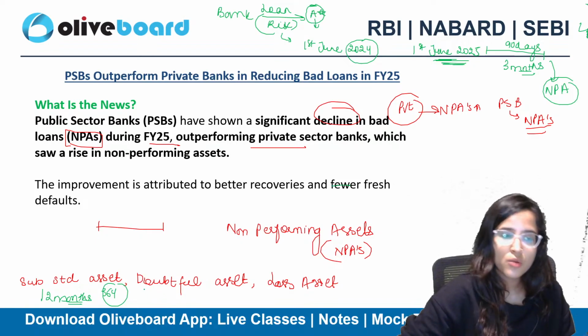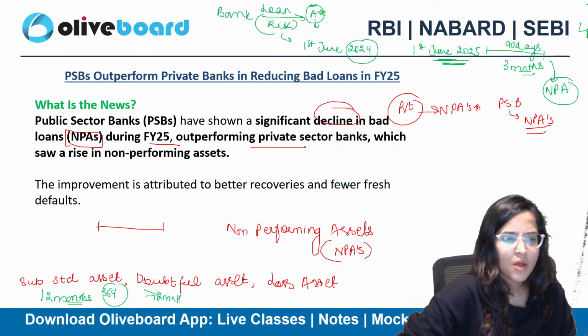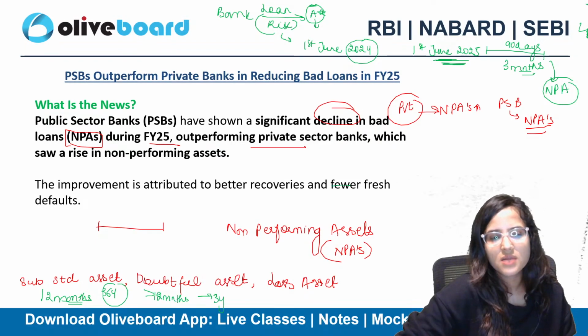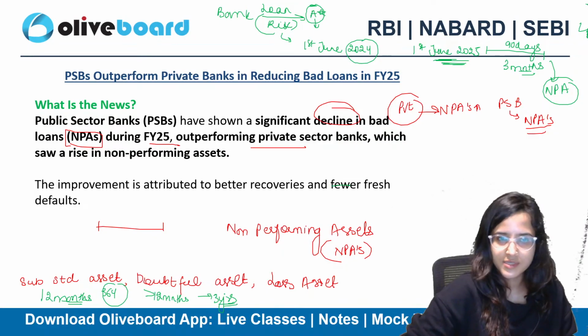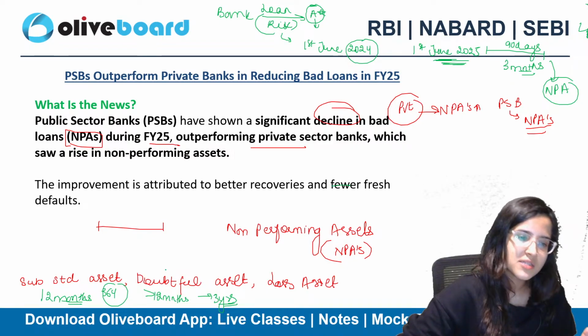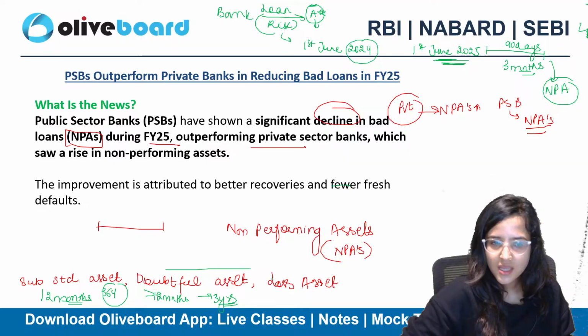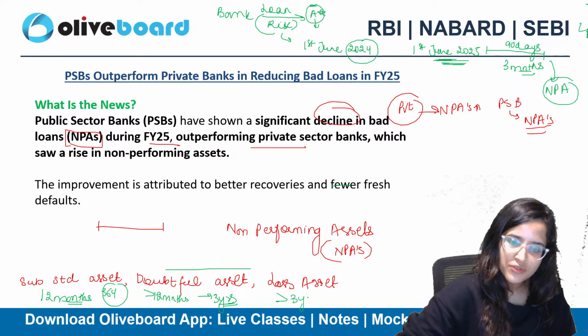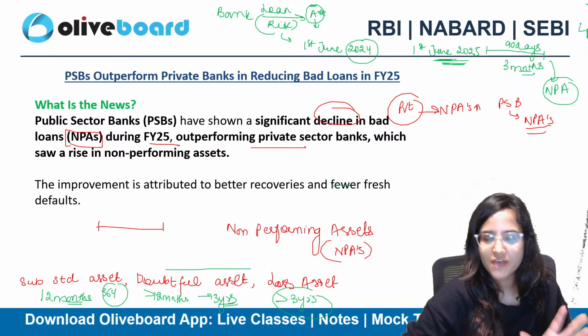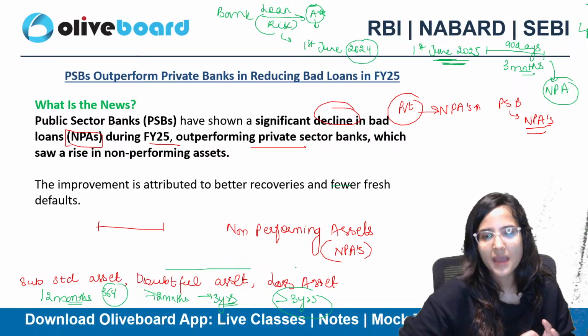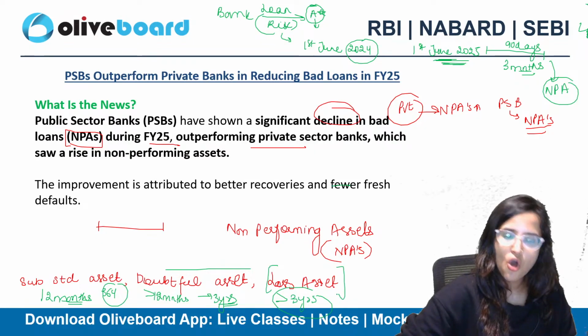If for more than 12 months, till about 3 years, you do not receive the money back, it will be considered a doubtful asset. And if more than 3 years have passed and you still have not received the money back, then we consider it a loss asset.